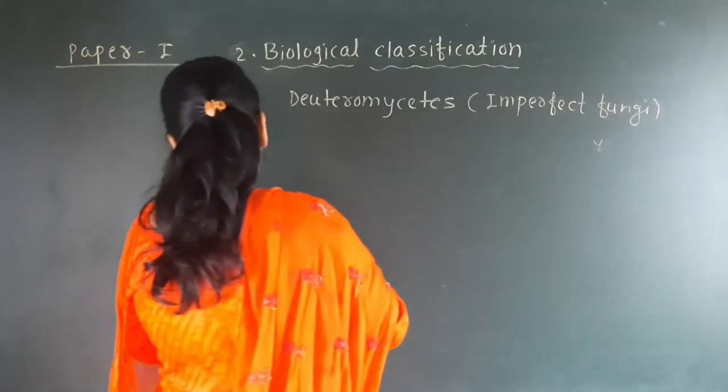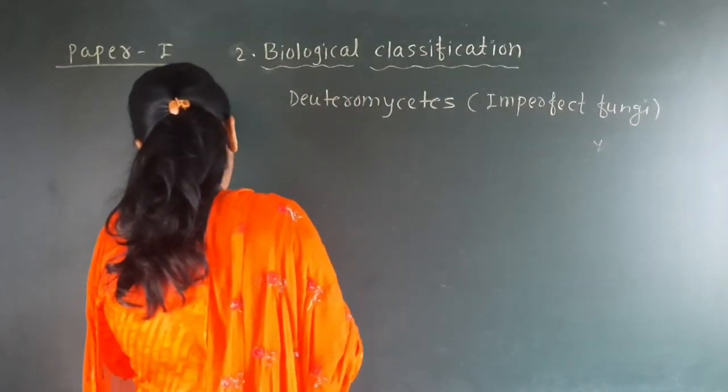So why is it called imperfect fungi? Here we discuss.